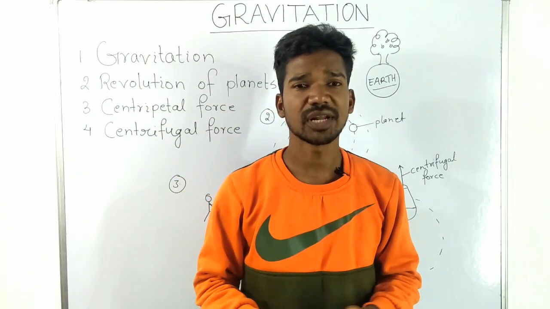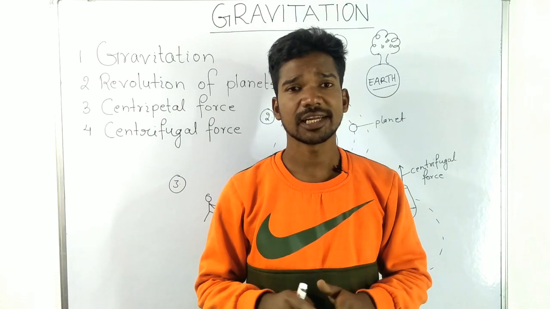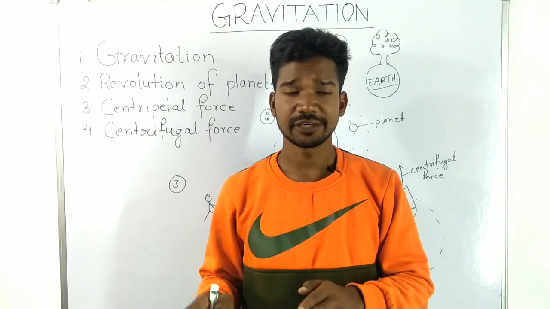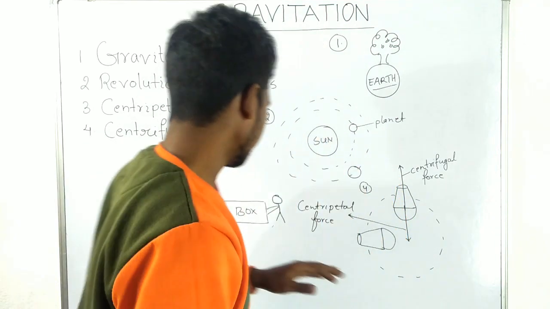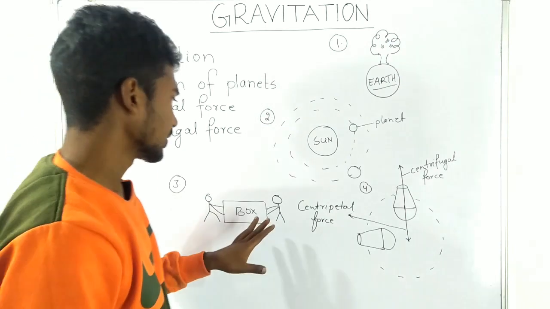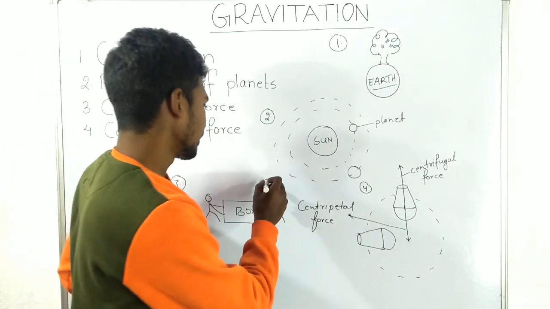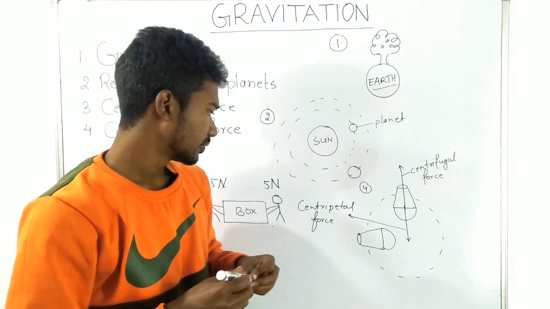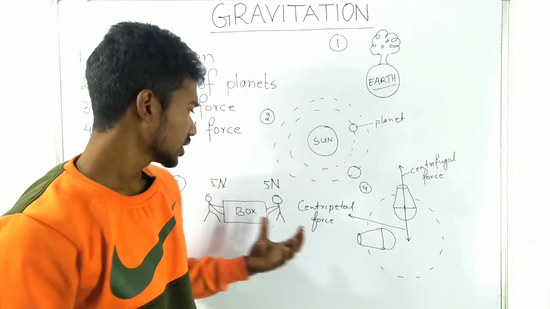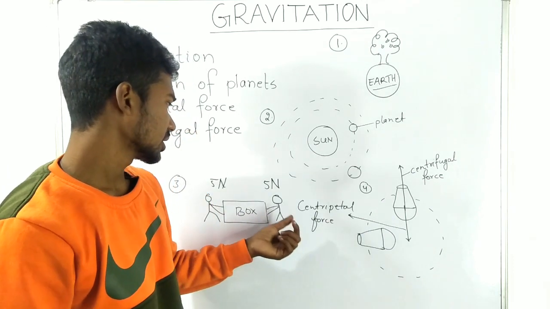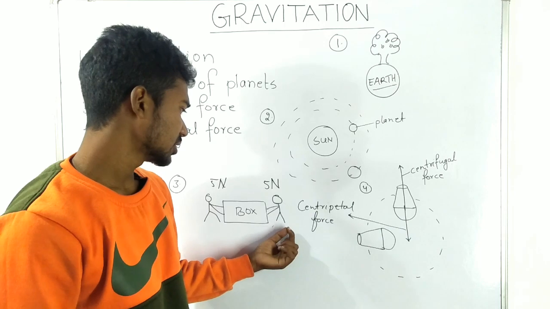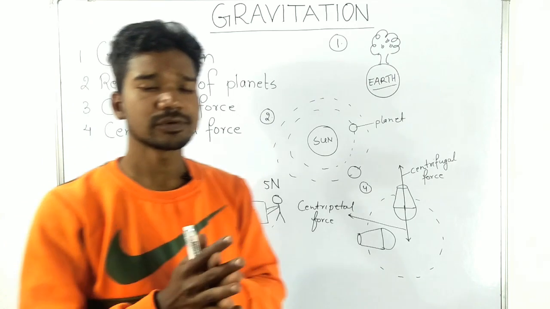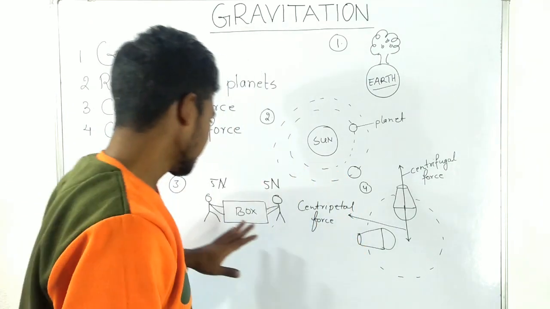What is the reason that the planets revolve around the sun? Basically, there are two main reasons why the planets revolve around the sun. One is centripetal force and the second one is centrifugal force. Here you can see in the picture that two persons are applying a force of 5 Newton, and the forces they are applying are opposite to each other. That means 5 Newton is being applied by this person and 5 Newton by this person. So the net force here is 0.